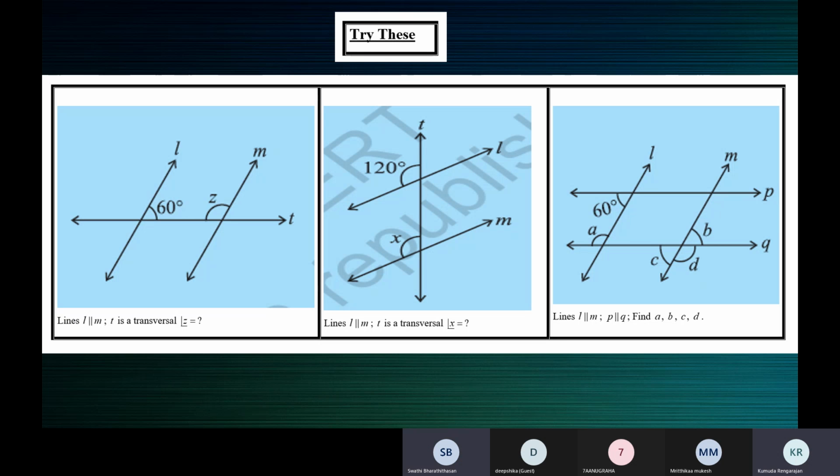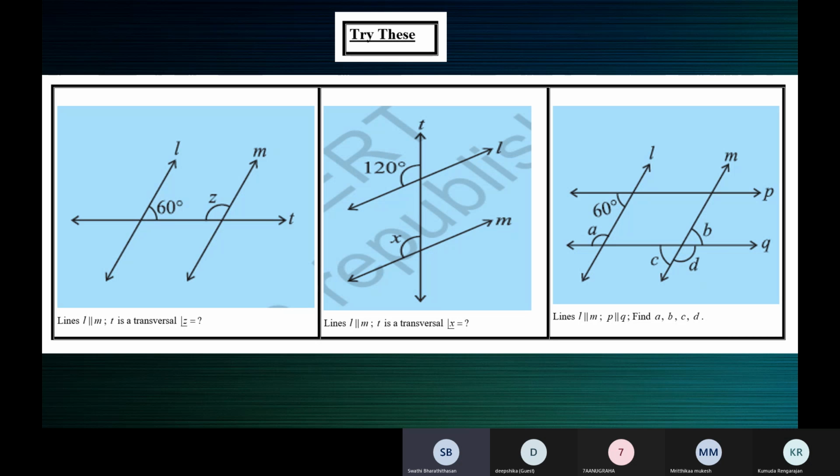Yes, ma'am. Here L is parallel to M, and P is parallel to Q. Since they asked us to find angle A, angle B, angle C, and angle D, we have to find the main transversal that is cutting the angles. Thus, transversal Q is cutting all the angles which have to be found. And they have given that one of the measures is 60.